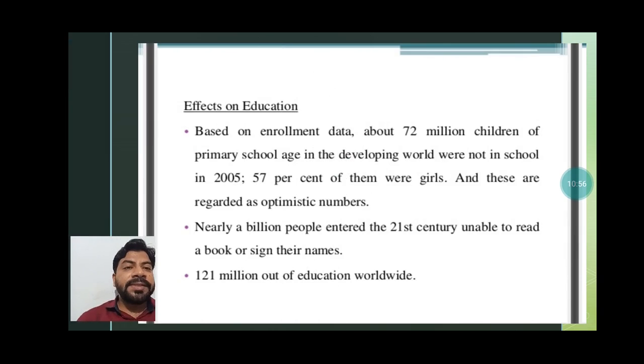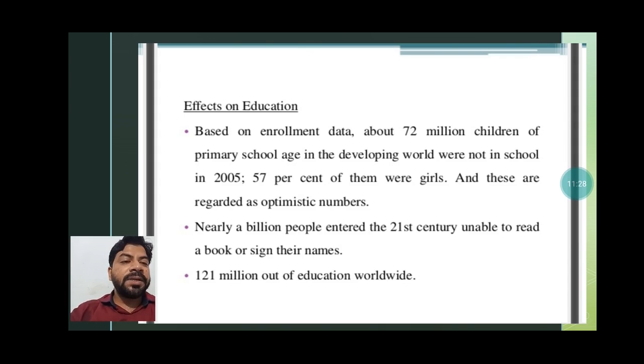Effects on education: based on enrollment data, about 72 million children of primary school age in the developing world were not in school in 2005. 57% of them were girls. Generally this is the result of the stereotypical thinking of parents also. They don't want to send their girl child to school for various reasons. And these are regarded as optimistic numbers.